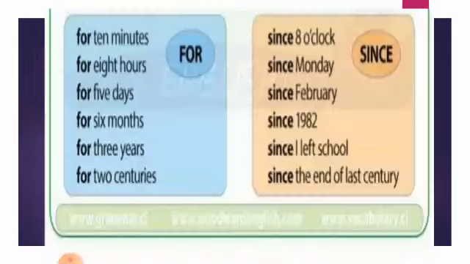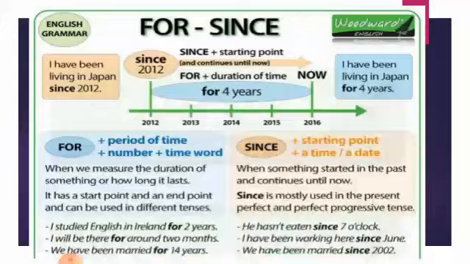Now you will see here the use of for and since. How you will use for and how you will use since. See here the main thing. For is used for the period of time, and remember this thing, the indication of for: there will be a number plus a time period. For example, I have been living in Japan for 4 years. Now the number 4 is given and the time word is given. Years is the time word. So here you will use for.